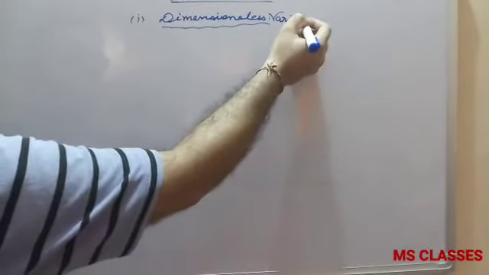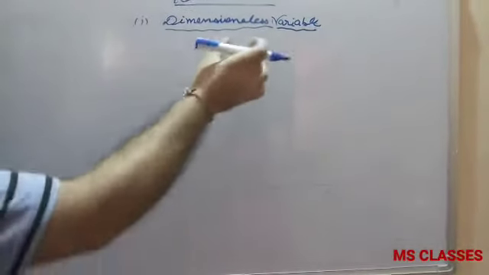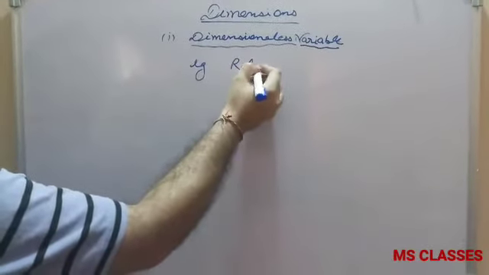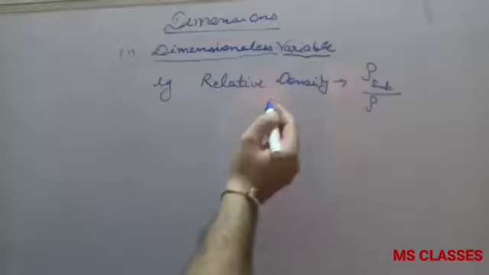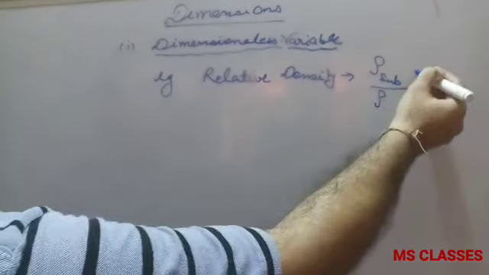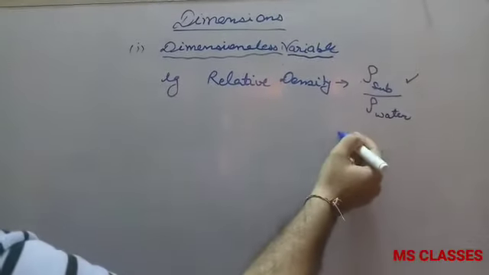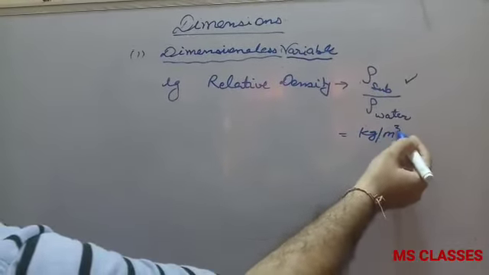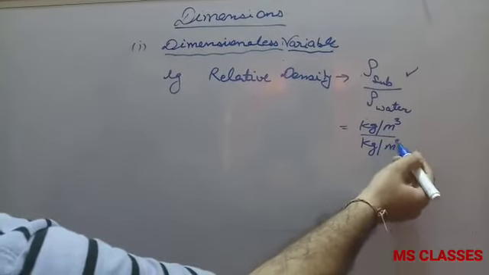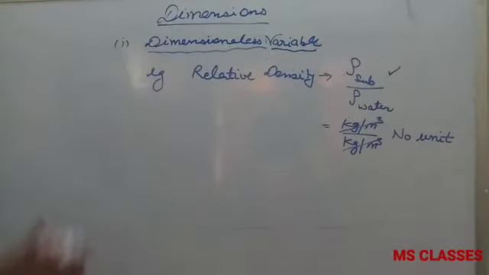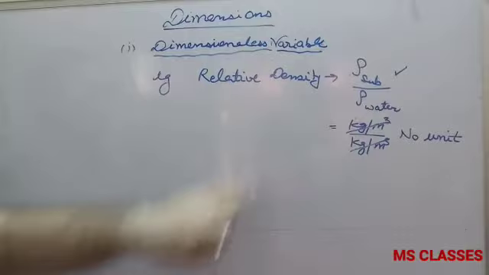And the fourth, the last one, is dimensionless variable. A dimensionless variable means it has some value but that is dimensionless. For example, relative density, which is the density of the substance upon the density of water. As this is kg per meter cube upon kg per meter cube, that gives no unit and hence no dimensions. So that is called dimensionless, but the value is variable.